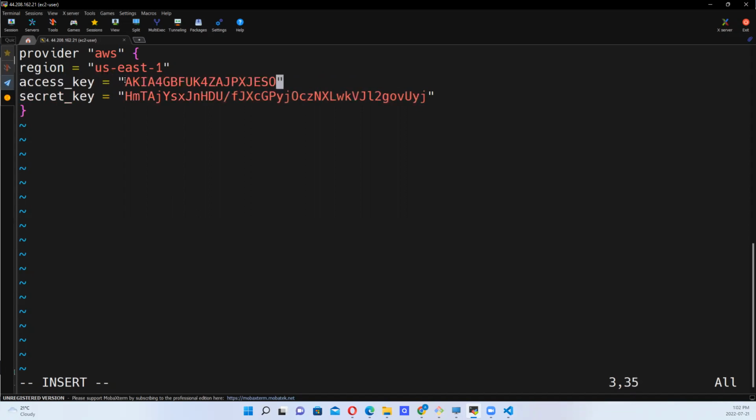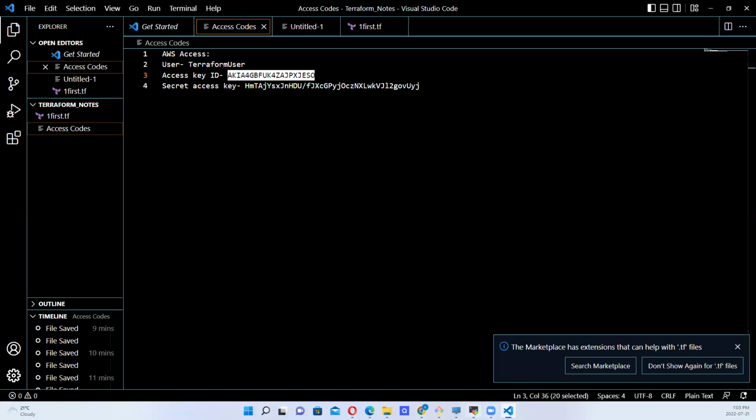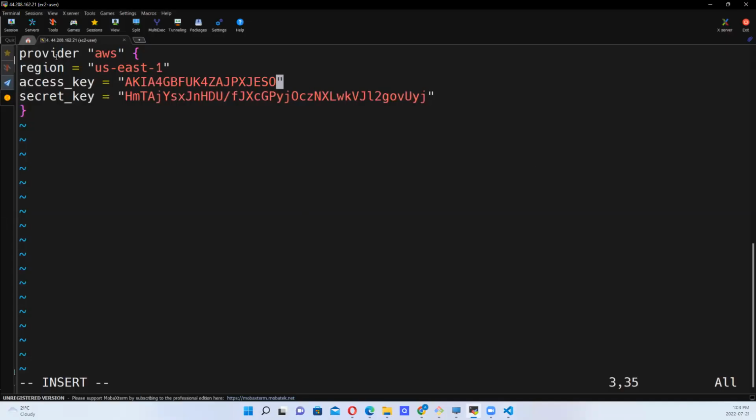Okay, I want to paste that. So that's the access key, and this is our secret key. Okay, so once we have those in, we want to proceed. Now with this, you are able to log into AWS, right? This Terraform user is able to log into AWS using these details.